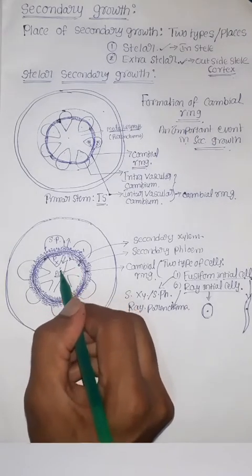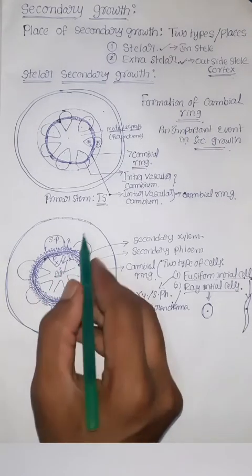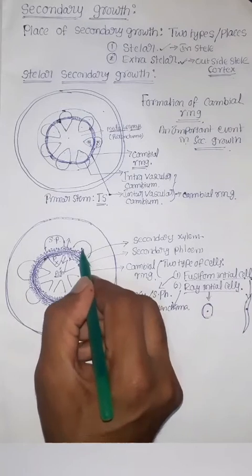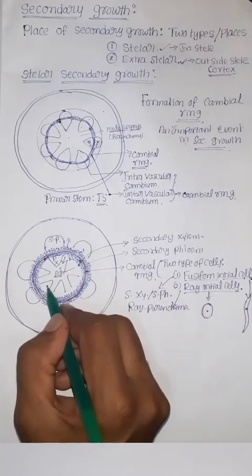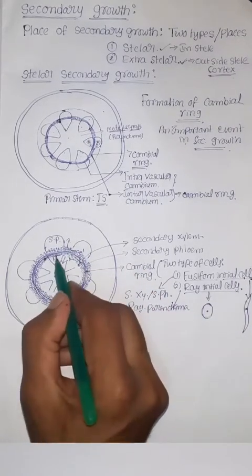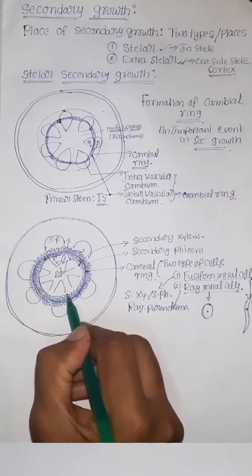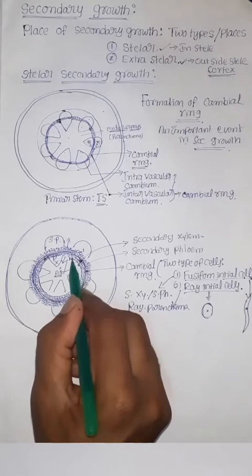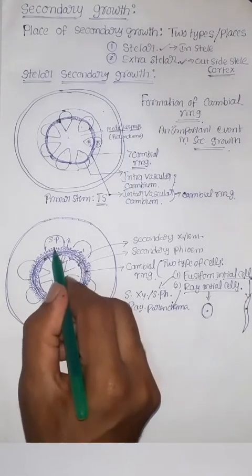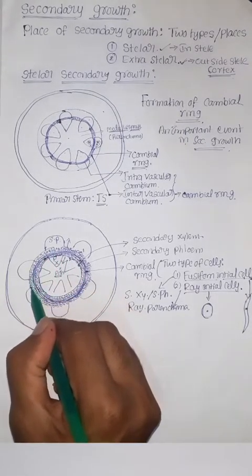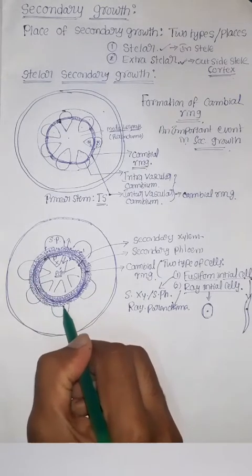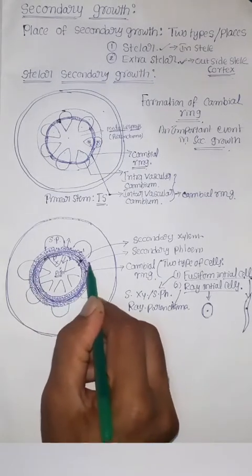Now, due to the activity of the cambial ring, we have two additional tissue layers in the stem. Towards the inside, we have the secondary xylem layer. Towards the outside, we have the secondary phloem layer.